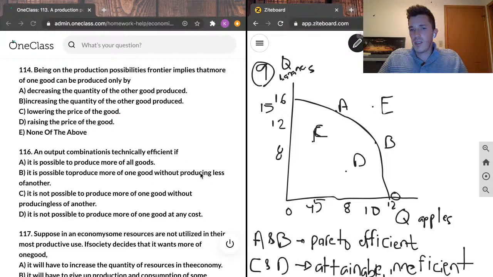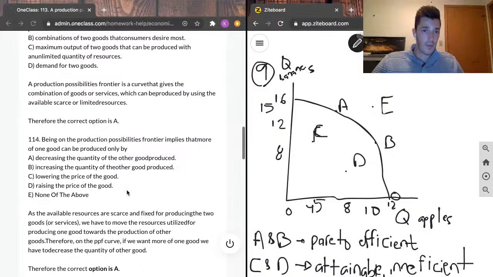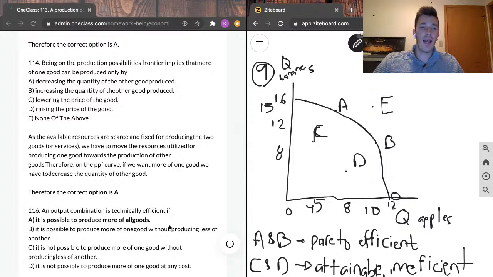So what this comes back to is what we talked about earlier, which was the Pareto efficiency bit. If you want more of one good, we know that means you'll have to have less of the other good. What our junior tutor has written here is that as the available resources are scarce and fixed for producing the two goods, we have to move the resources utilized for producing one good towards the production of the other good. Therefore, in the PPF curve, if we want more of one good, we have to decrease the quantity of the other good. Therefore, the correct option is A, and that's the correct answer.